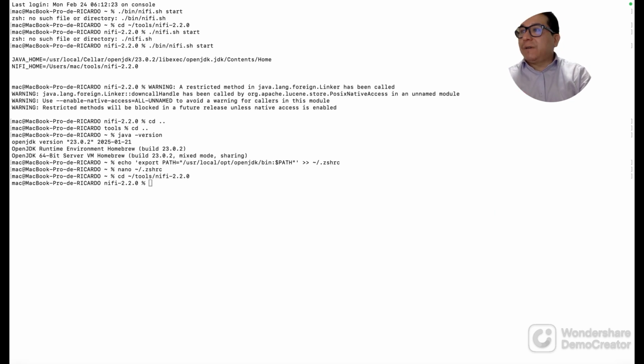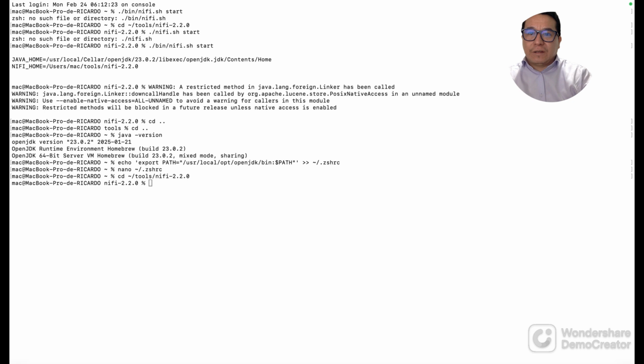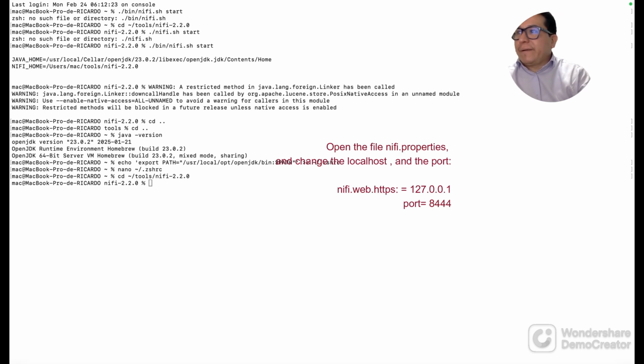files which I have, and let's specify this localhost and also the port where we are going to access the canvas.